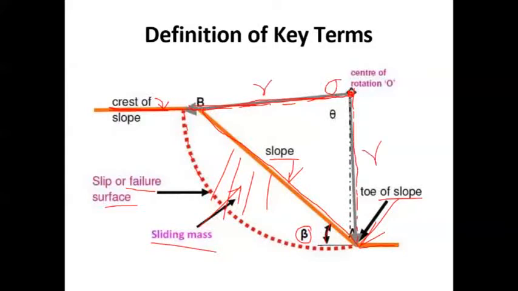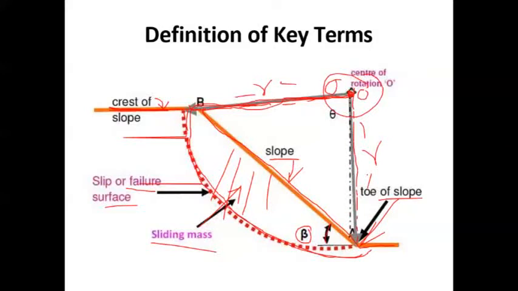Then if we draw an arc for the analysis purpose, this slip surface represents the arc of a circle whose center is at O, this point, and having this radius.